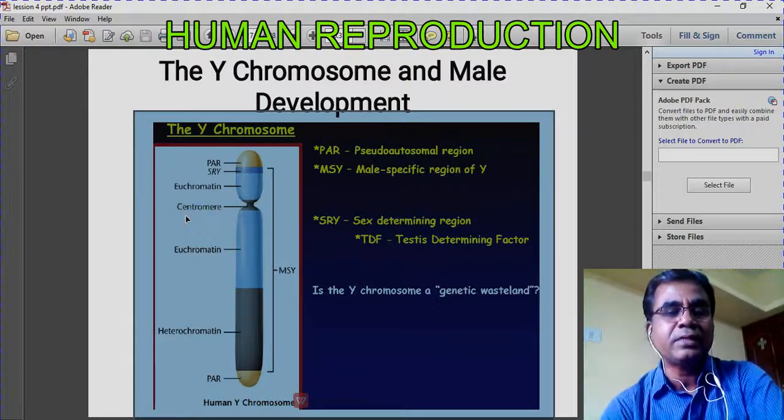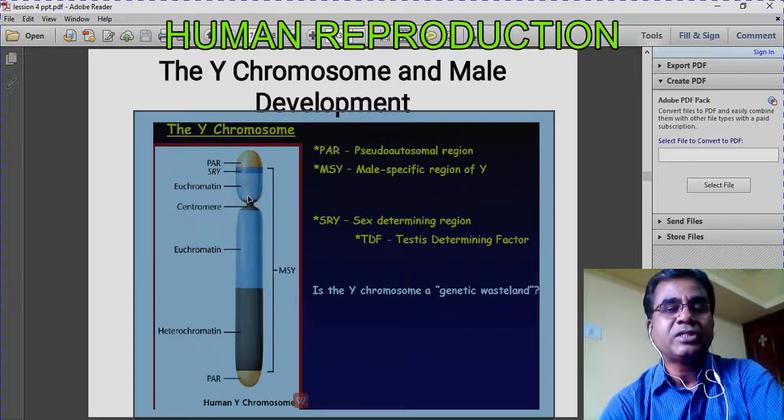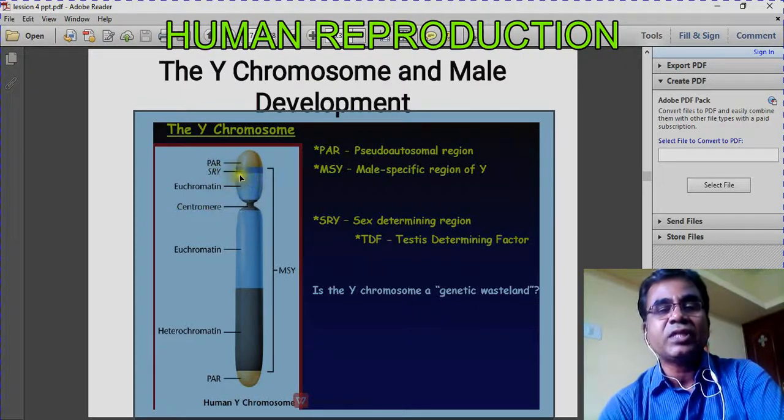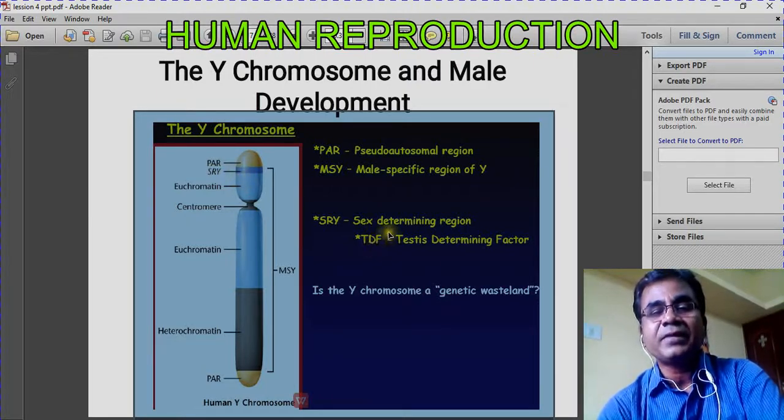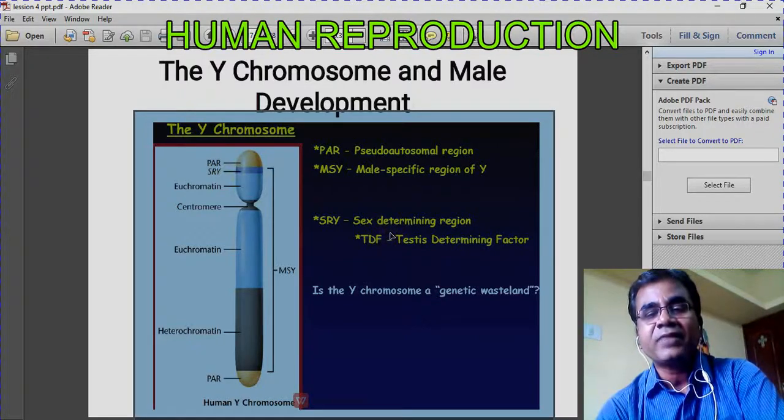The sex of the individual is determined by the Y chromosome, especially the SRY region, the sex determining region of Y. That sex determining factor, the testis determining factor, determines the sex of the individual.